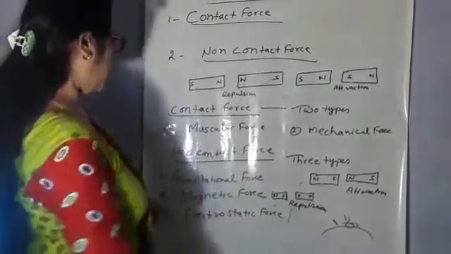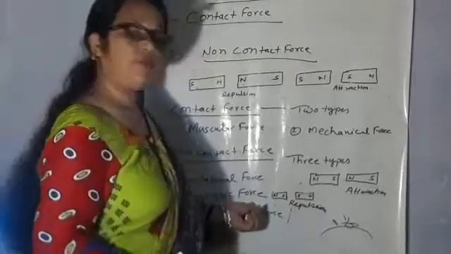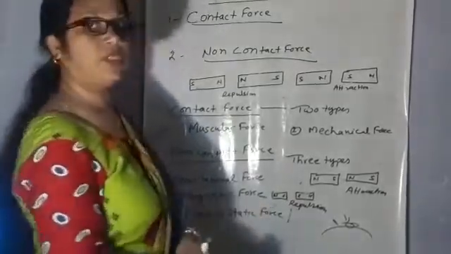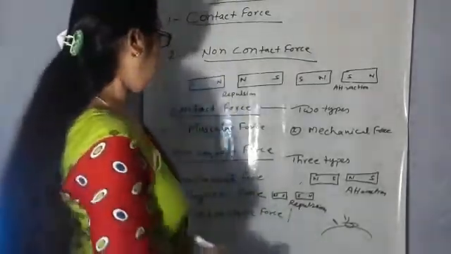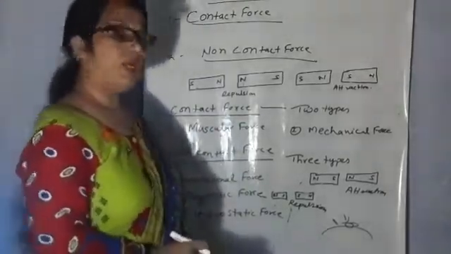Now, another example of magnetic force. By the magnetic force, we can remove iron things from other things.